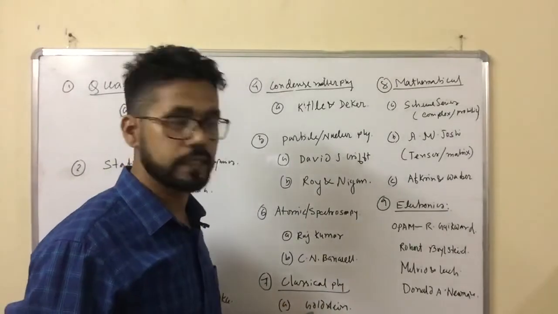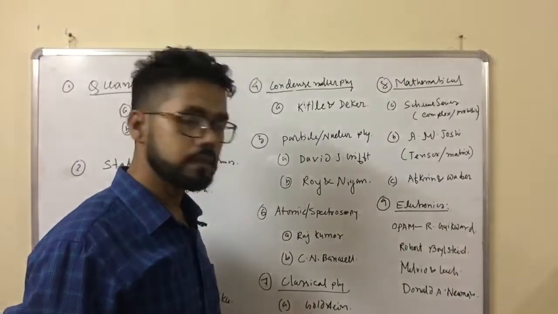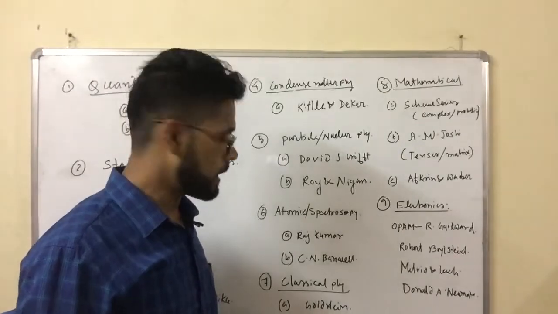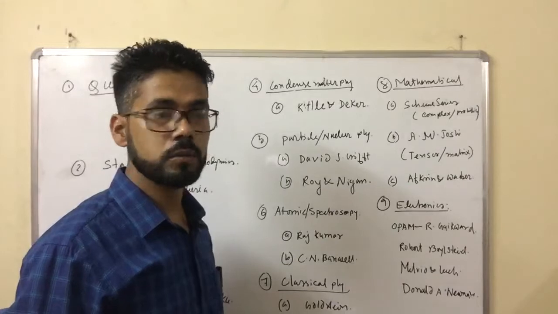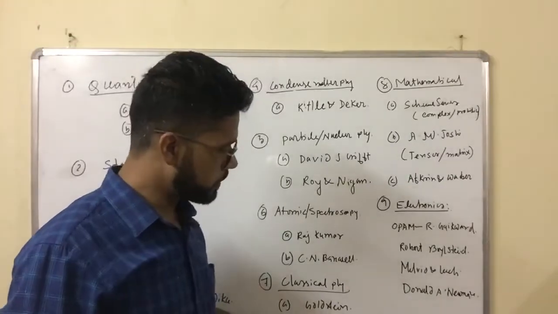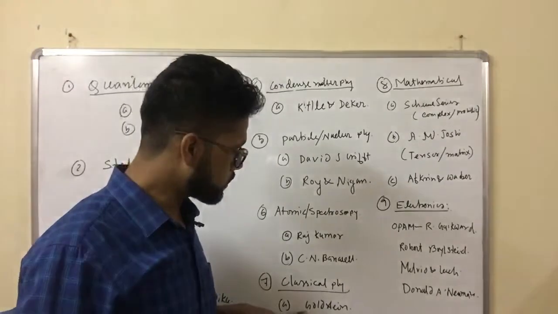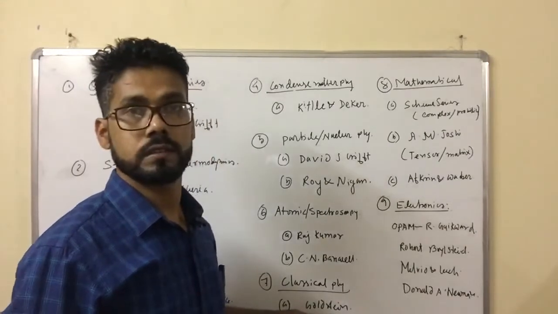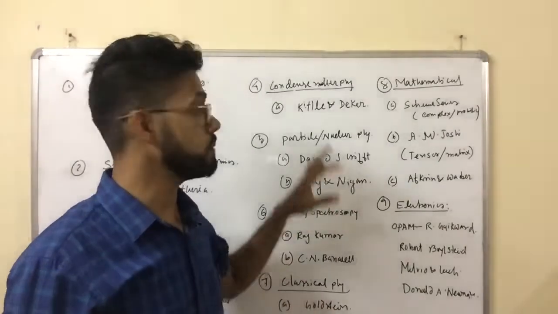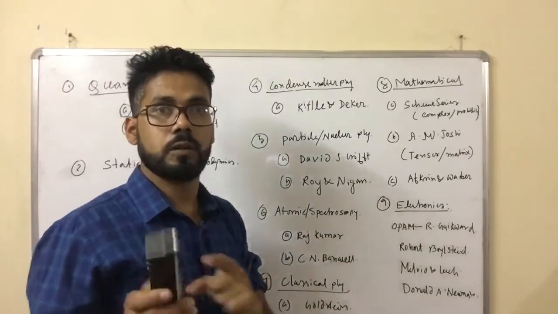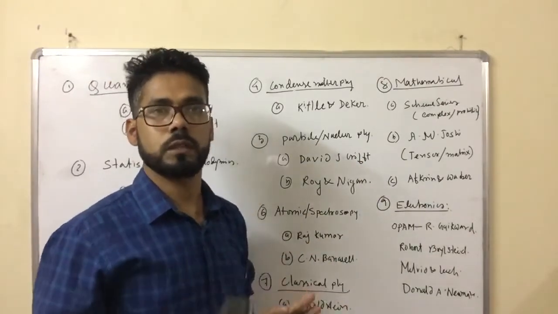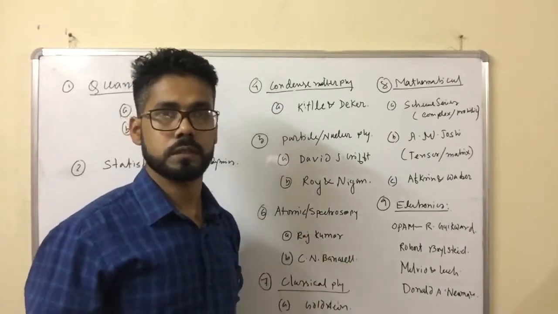For classical physics, Goldstein is the best book, and Upadhyaya, I forgot the surname. You can search for Upadhyaya's book on Google and find it easily, it is a common book. You can see numerical problems from this, but most of the questions come from Goldstein only. So I will solve each and every problem related to this book. I will give you tips on how to study physics, how to solve numerical problems, how to understand the question in an efficient manner.